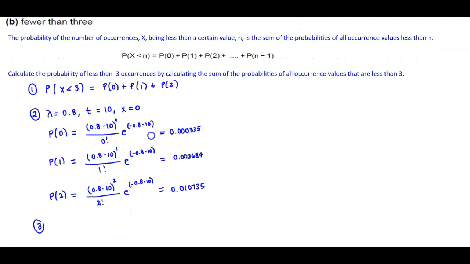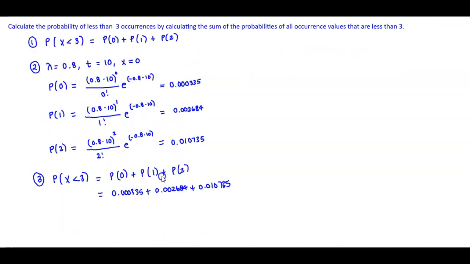Again, we want to find the probability of x being less than 3, and we know that's P(0) plus P(1) plus P(2). So we have 0.000335 plus 0.002684 plus 0.010735, which when we add up together and round to 4 decimal places gives us 0.0138.